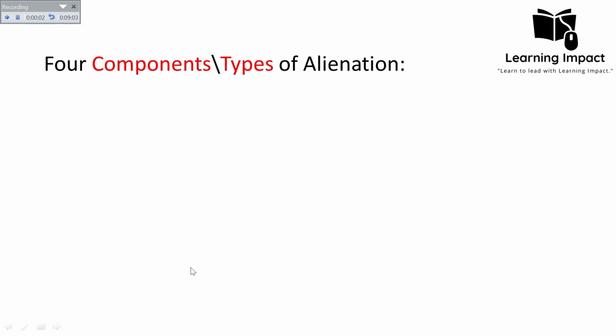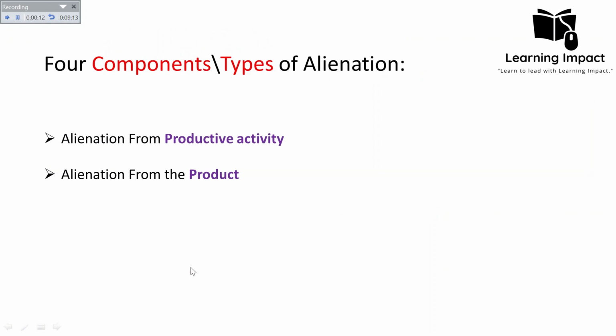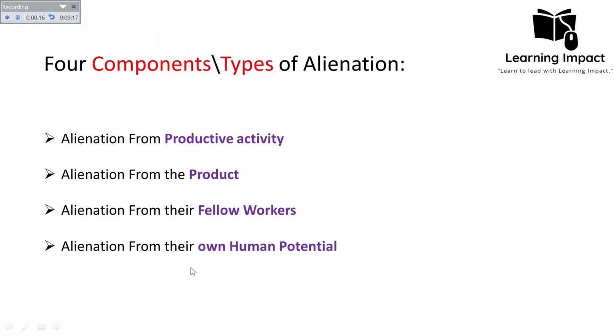Okay, then there are four components and types of alienation discussed by Karl Marx. According to Karl Marx, the working class worker has been alienated from their productive activity, from the product, from their fellow workers, and from their own human potential. These are all the types of alienation discussed by Karl Marx in his Economic and Philosophic Manuscripts, which we will discuss one by one in this lecture. First is the alienation from the productive activity.